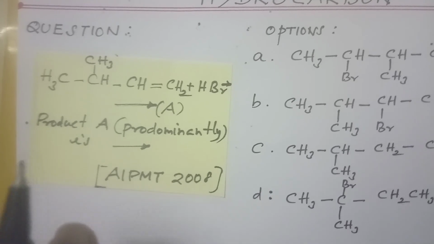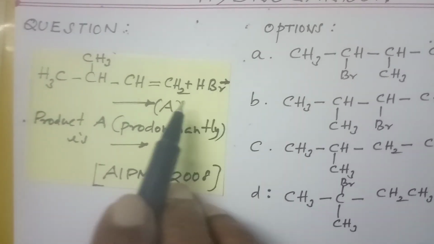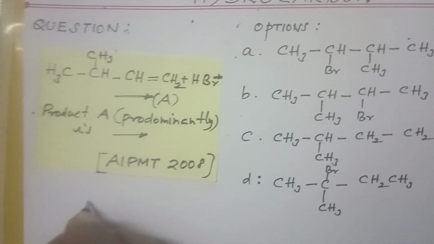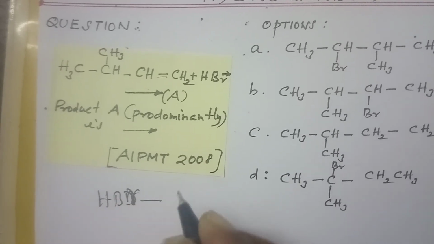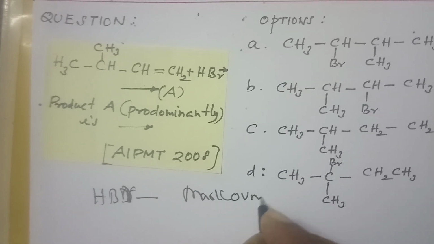My instruction is always to think about the reactant. Here the reagent is HBr, so the addition of HBr follows Markovnikov's rule. That is my first approach.